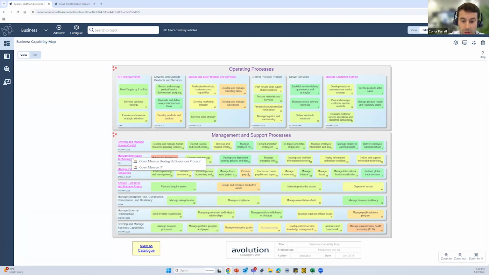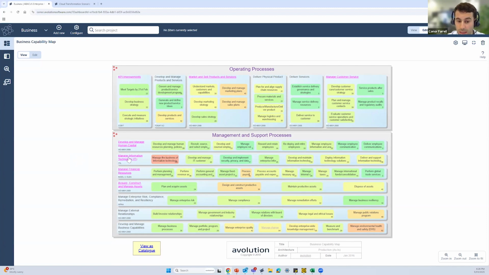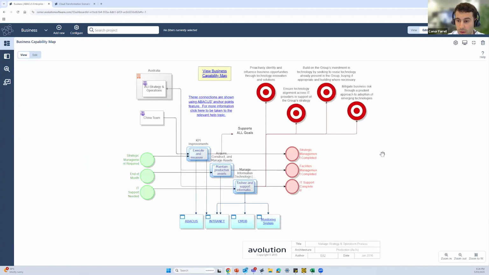Again, we do have the ability to drill down through these areas. So while this is quite a high level view or bird's eye view where we're getting that overall look at the different processes that exist across the organization, we might want to get a little more information of what exists maybe within managing your IT. So to do that, we'll just start to drill down into further diagrams.